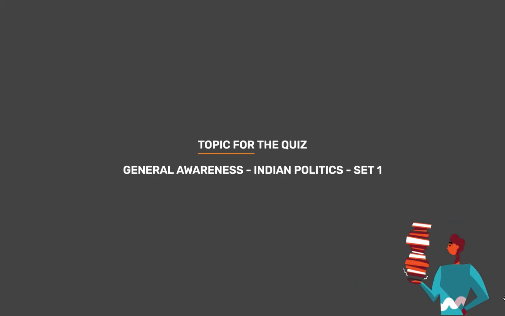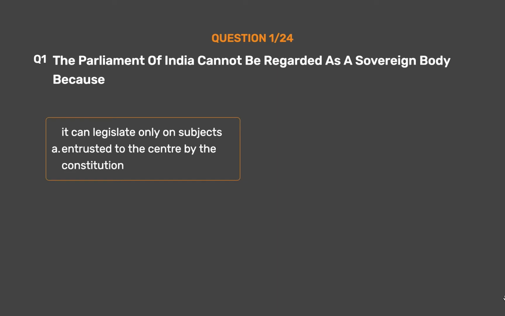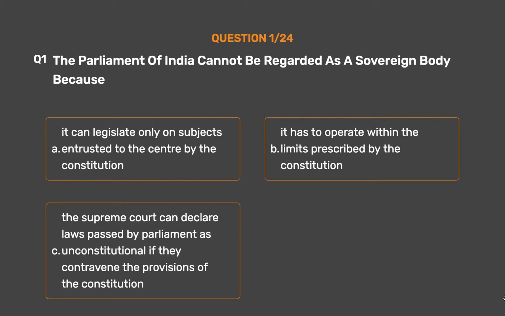Topic for today's quiz is General Awareness, Indian Politics, Set 1. Question number 1. The Parliament of India cannot be regarded as a sovereign body because Option A. It can legislate only on subjects entrusted to the centre by the Constitution. Option B. It has to operate within the limits prescribed by the Constitution. Option C. The Supreme Court can declare laws passed by Parliament as unconstitutional if they contravene the provisions of the Constitution. Option D. All of the above.